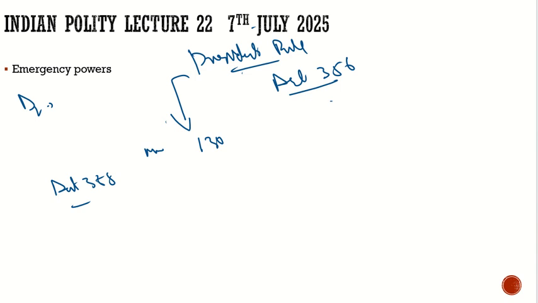So this is what Article 55 says. Then we have Article 356. What does Article 356 say?